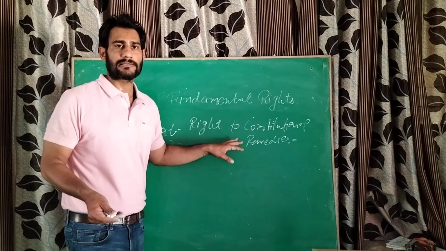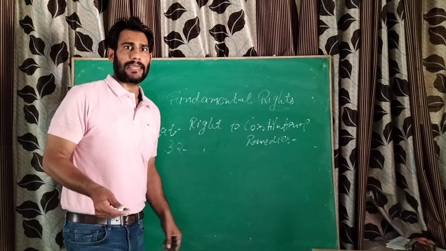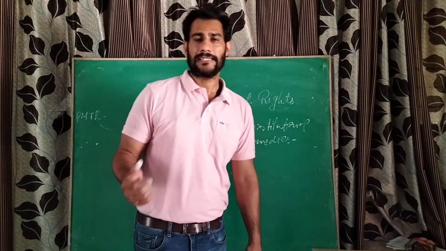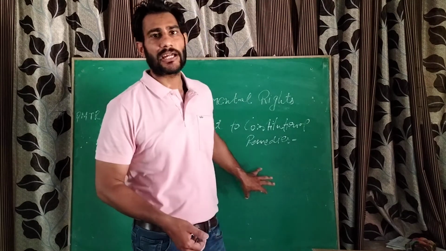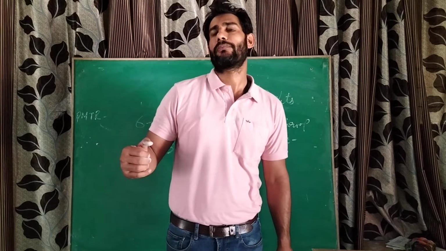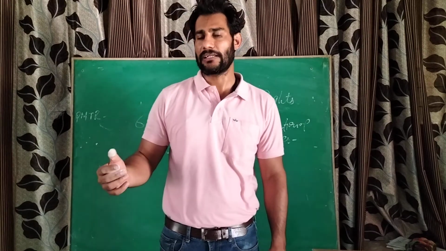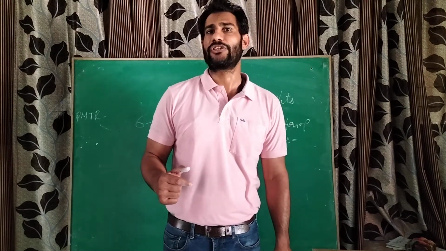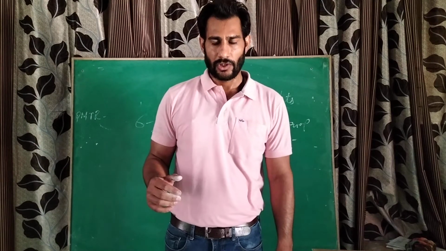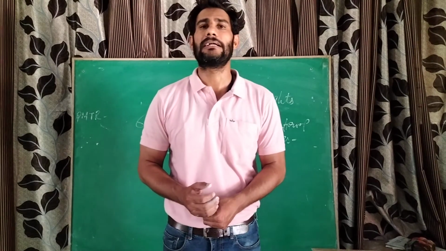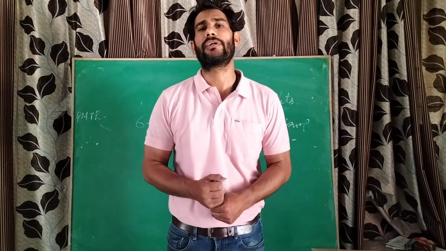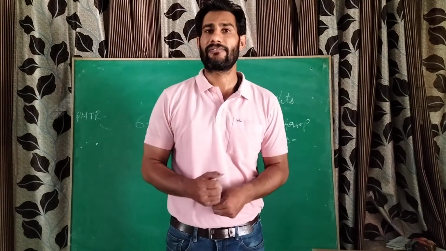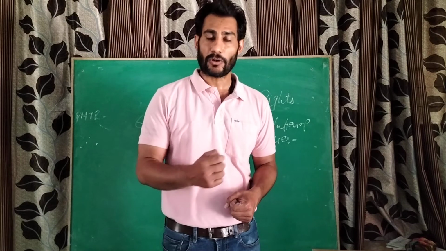There are a few types of writs given in our constitution, like habeas corpus, quo warranto, got it? Certiorari. These are the various writs which can be issued by the Supreme Court and by the various High Courts in favor of an individual if there is any possibility of violation of the fundamental rights. Okay students, so these are the six fundamental rights given in the third part of the Indian Constitution from Article 14 to 32. Got it? This topic is very important.